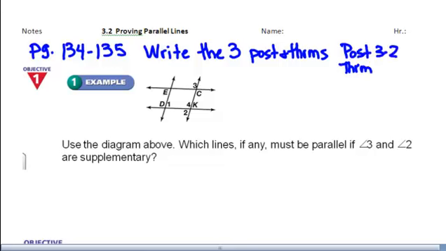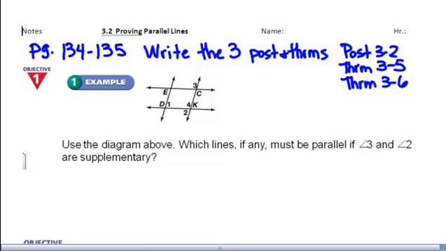Theorem 3.5, which is the converse of the alternate interior angles theorem, and theorem 3.6, which is the converse of the same side interior angle theorem. I need you to write down all three of these first, and we're going to give you a few minutes to do this in order to continue on with the notes. So go ahead and pause this video and write down those three things, postulate 3.2, theorem 3.5, and theorem 3.6, so that we can continue.